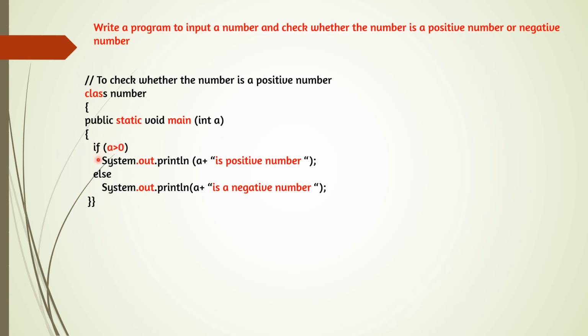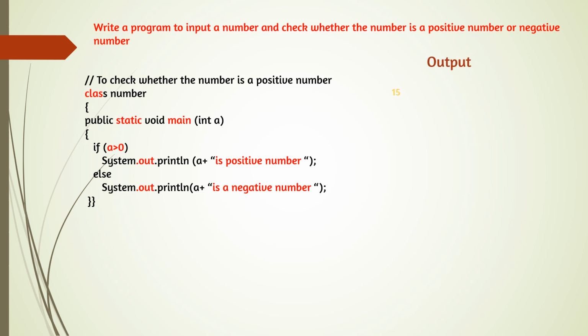public. And now here we are having the condition if, that means the condition will be given in brackets, and keep in mind no semicolon here. So if a is greater than 0, that means whatever number you are inputting, if the number is greater than 0, print: System.out.println, that means the command for printing. a is not within quotes, that means the number will be printed, and whatever is in the quotes will be printed as it is. It is a positive number. Else, if the condition is false, the second statement will be executed: it is a negative number.